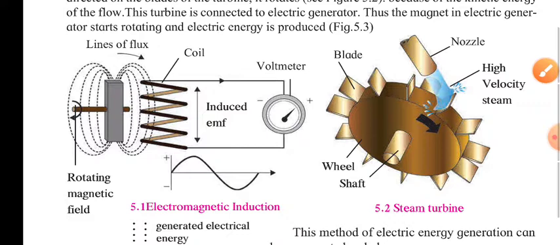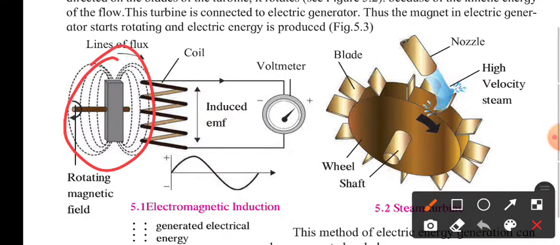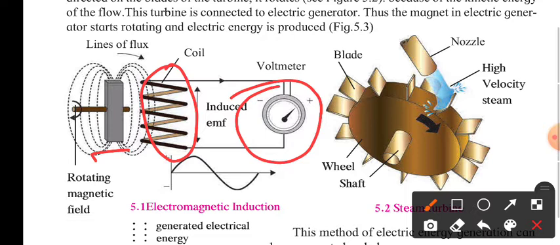You can see the magnet is placed and it is rotating continuously on an axle. This changes the magnetic field continuously, and the coil is placed in that magnetic field. Once the magnet starts to rotate, it induces an electric current, which we can check with a voltmeter or galvanometer.